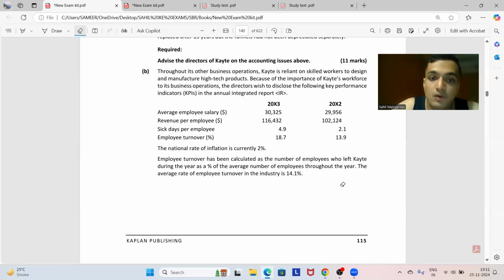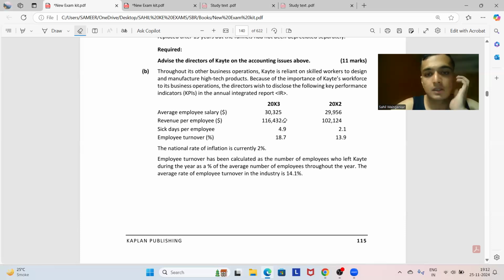Has grown by 14%. However, in the future years, this revenue per employee figure can seem to be decreasing. This is because the entity has not increased the salary of the employees to the rate of inflation, and these indications can surely be seen in the increase in sick days per employee being taken by employees, which were 2.1 in 2012, whereas in 2013 it grew to 4.9. This growth in sick days per employee can be an indication of the decrease in motivation to work.